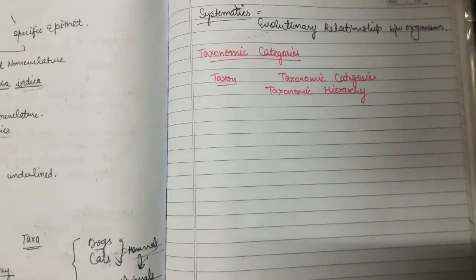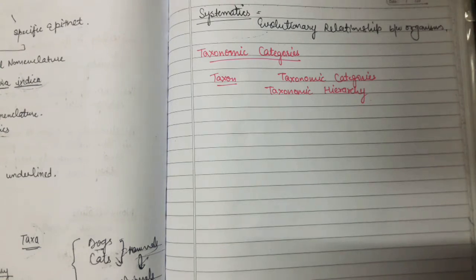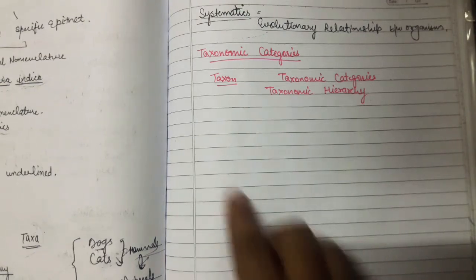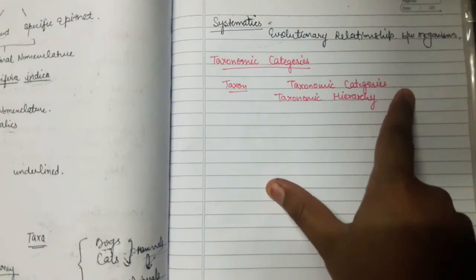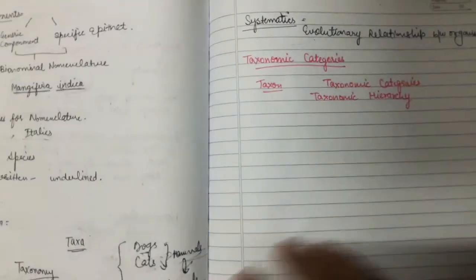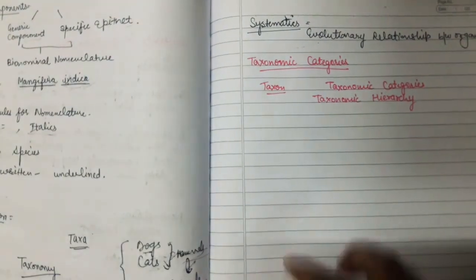Classification is not a single-step process but involves a hierarchy of steps in which each step represents a rank or a category. These categories are known as taxonomic categories, and there is a complete hierarchy of classification.